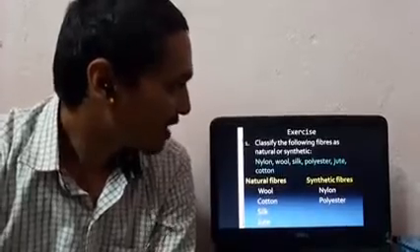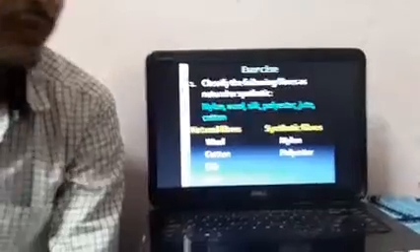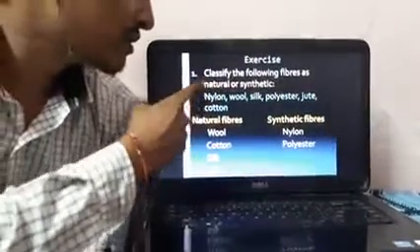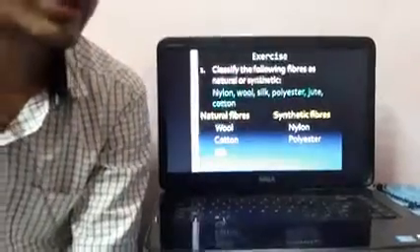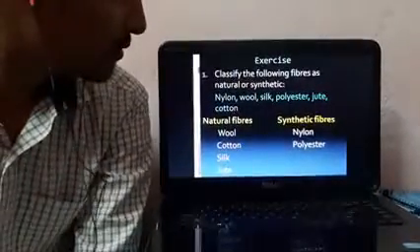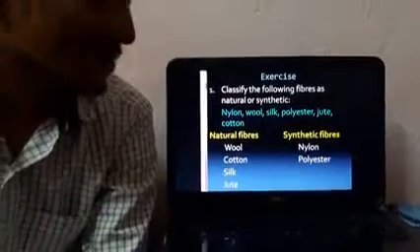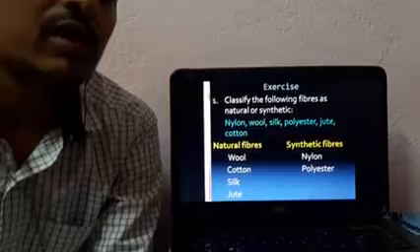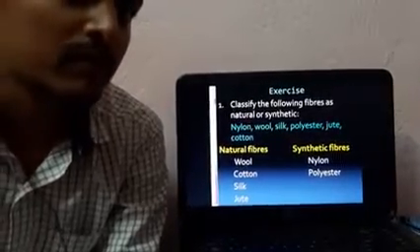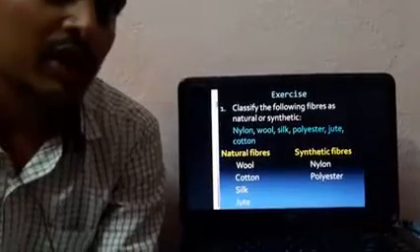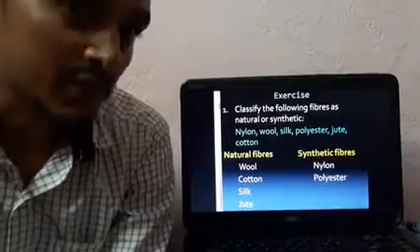The first question is to classify the following fibers as natural or synthetic. First of all, you need to understand what these two words are: natural and synthetic. Students, natural means the products we get from nature. And synthetic means man-made, human-made. Humans prepare it by themselves, using some kind of materials from nature.